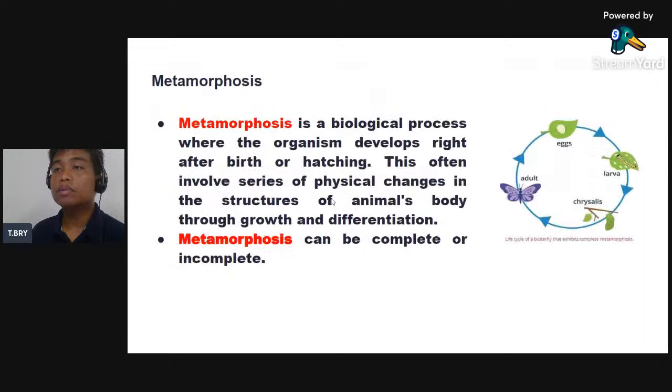And then metamorphosis. So metamorphosis is a biological process where the organism develops right after birth or hatching. This often involves a series of physical changes in the structures of animals' body through growth and differentiation. So metamorphosis means biological process. From the word bio, it means life. So the start of biological process where the animals or insects will develop their physical appearance, ma-develop yung kanilang physical appearance, and then metamorphosis can be complete or incomplete.